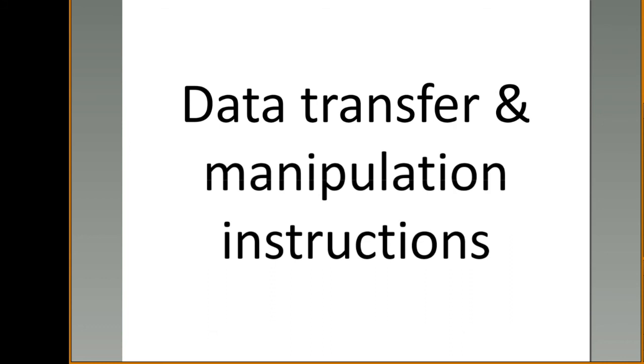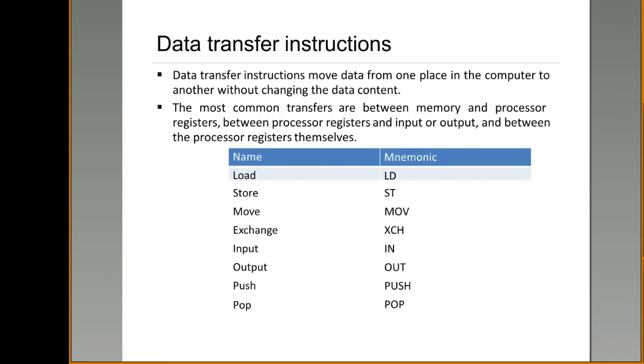Data transfer and manipulation instructions. The next concept is data transfer and manipulation instructions. First, we'll see what data transfer instructions are. After that, we'll see manipulation. Data transfer instructions move content from one place to another. That place can be a memory, a register, an input device, an output device or anything.